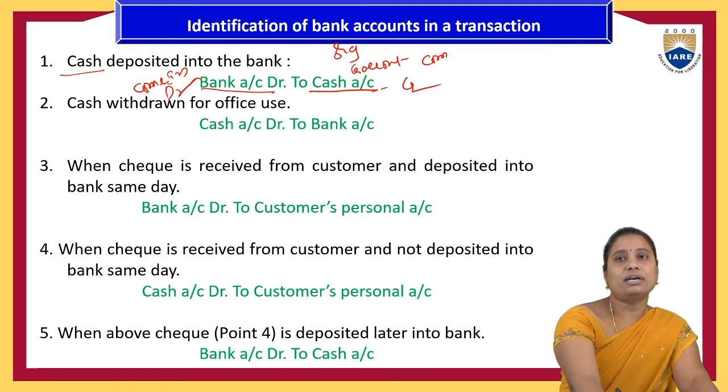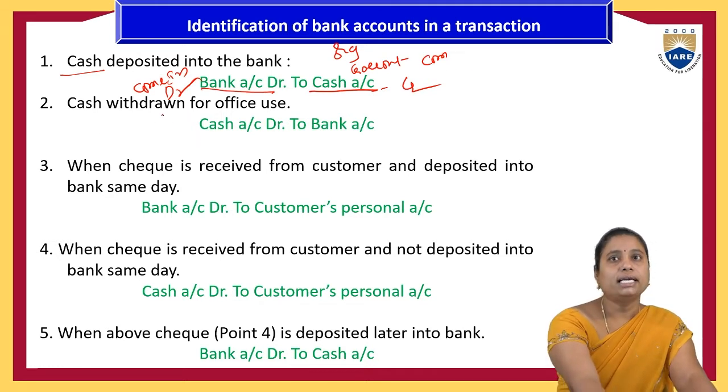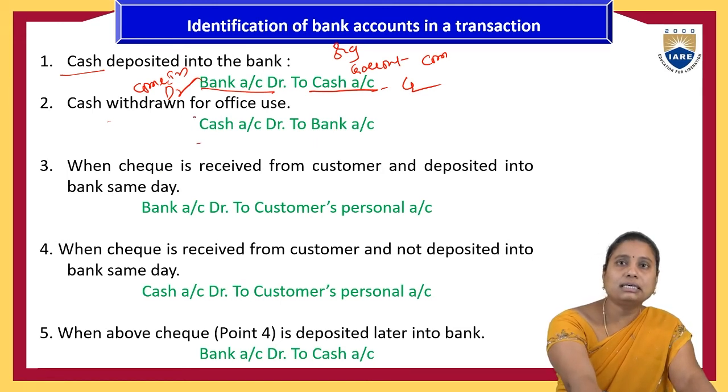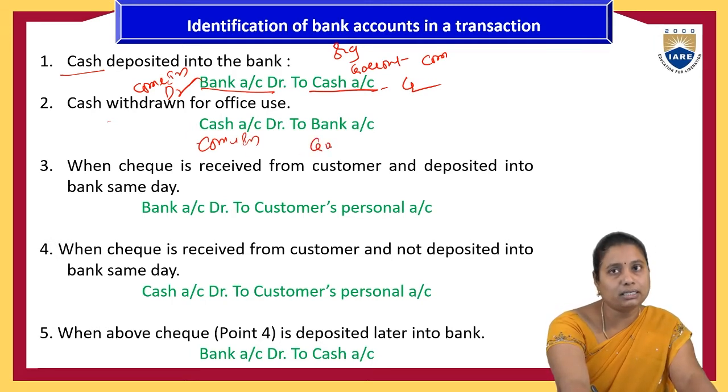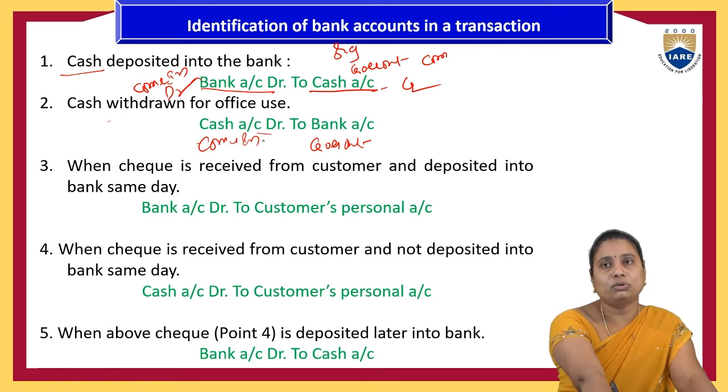Cash withdrawn for office use. Cash withdrawn means from where will they withdraw? From the bank only. So cash account and bank account. Here cash is withdrawn, which means it comes into the organization, whereas under the bank account it goes out. In the bank account it is reducing, so it goes out. So that's why debit what comes into the organization, credit what goes out from the organization: cash account debit to bank account.